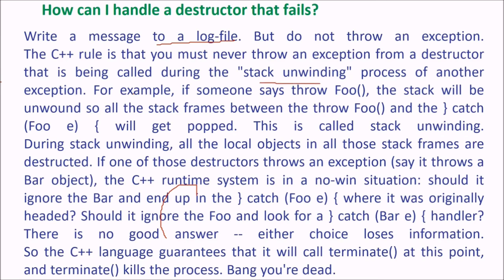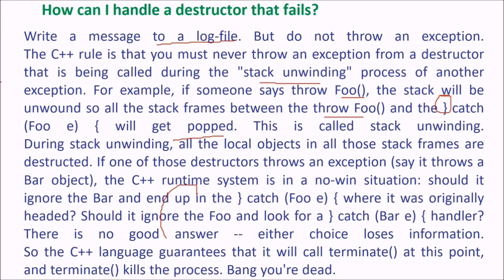For example, if someone says throw FOO, the stack will be unwound, so all the stack frames between the throw FOO and the catch will get popped, right? This is called stack unwinding. During stack unwinding, all the local objects in all those stack frames are destructed.